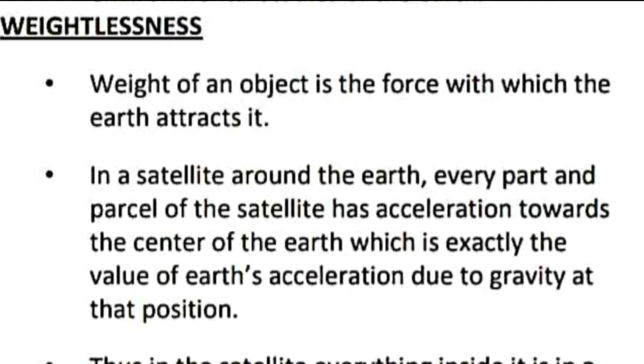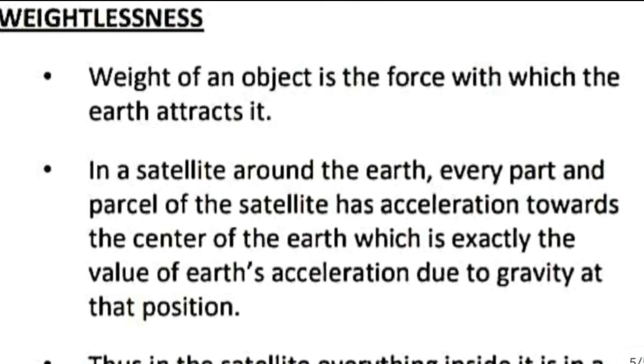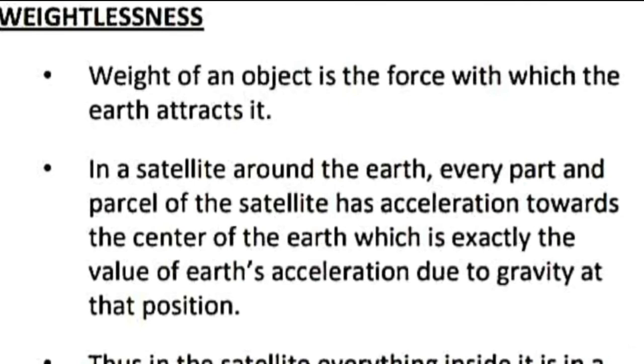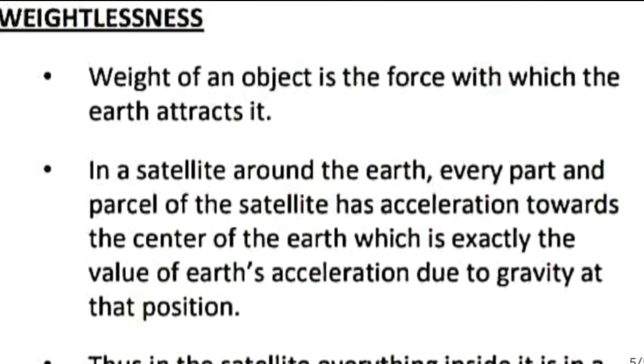That is the case with all freely falling objects. For all freely falling objects, the acceleration is the acceleration due to gravity, and the weight mg is used to provide that acceleration. So the body experiences weightlessness.